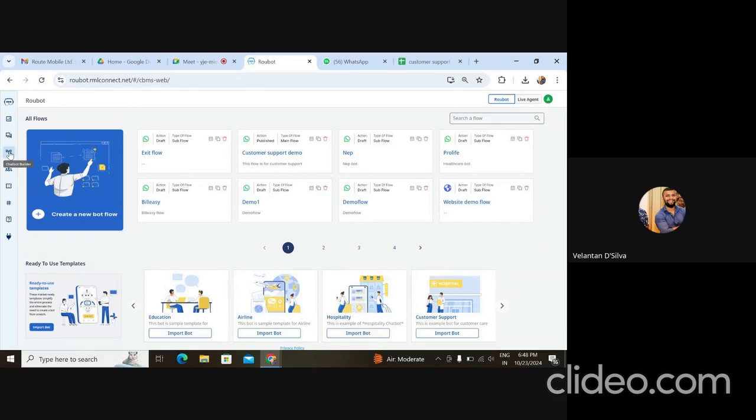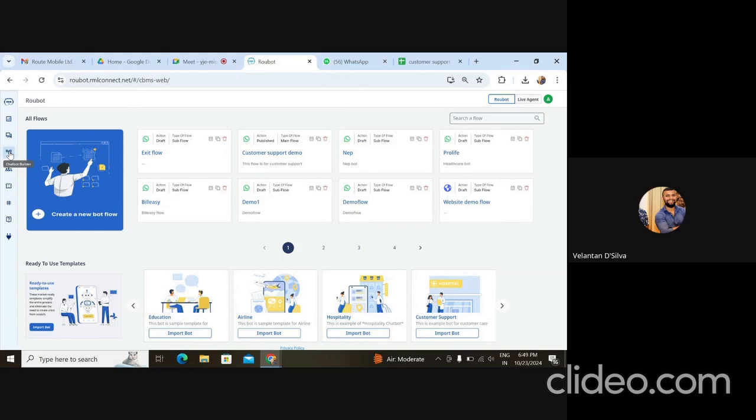Generally, what happens is, let's suppose for an example, if it's a banking flow and I'm creating an FD, and in the middle of the chat flow, I say, what are the interest rates for the FD? In that case, it should give a response, but it should not go outside the chat flow, right? The sequence of the chat flow should be maintained so that I can continue from where I've left off, right? So that is the use of FAQs.